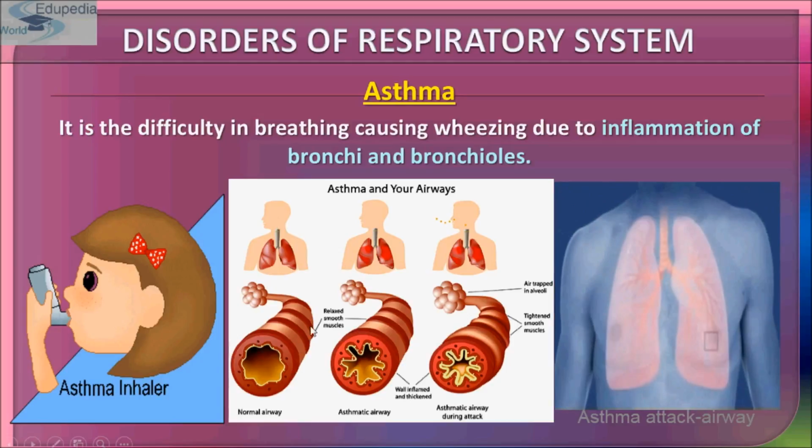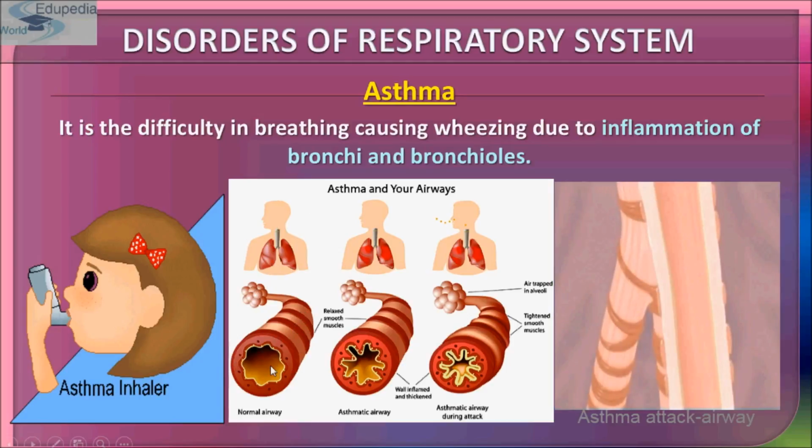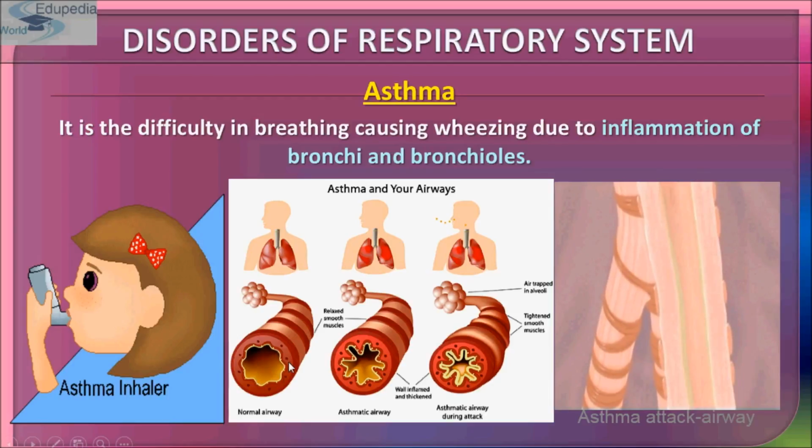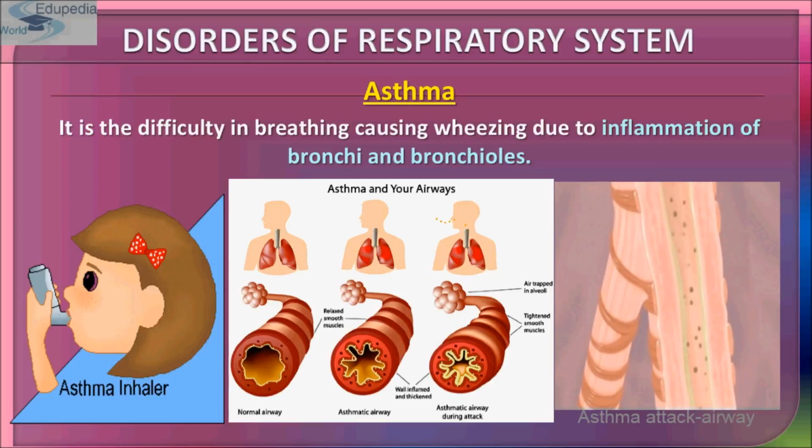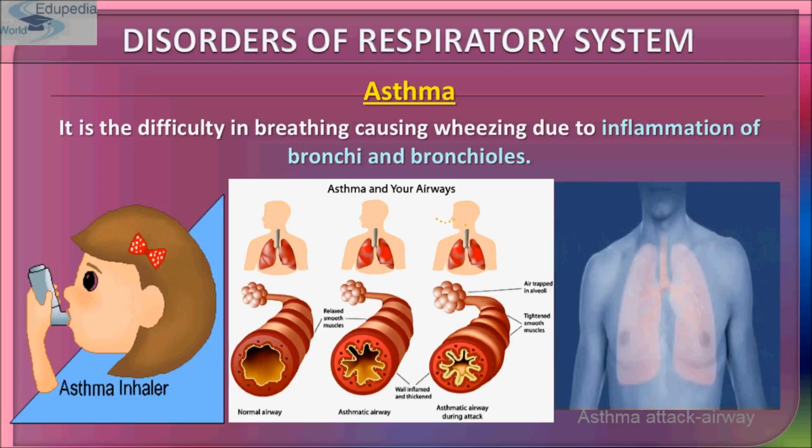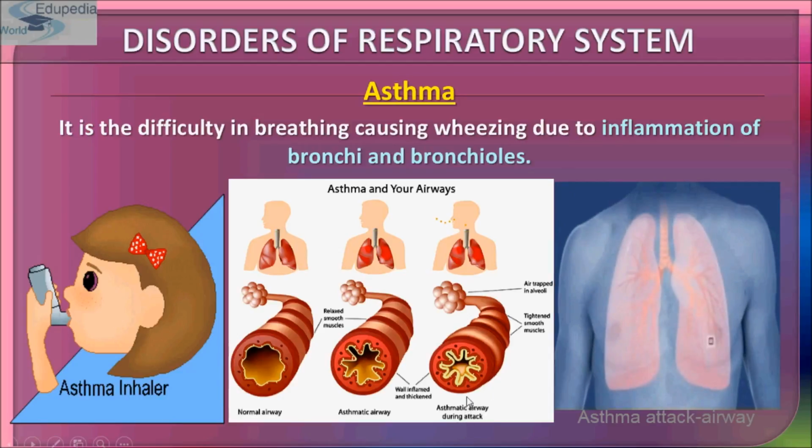This is the normal airway, in which the bronchi and the bronchioles are of normal structure, made up of relaxed smooth muscles. This is the asthmatic airway, in which you can see the passage for the air constricted. And this is the asthmatic airway during attacks.